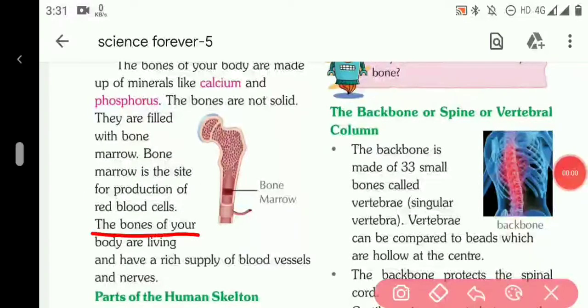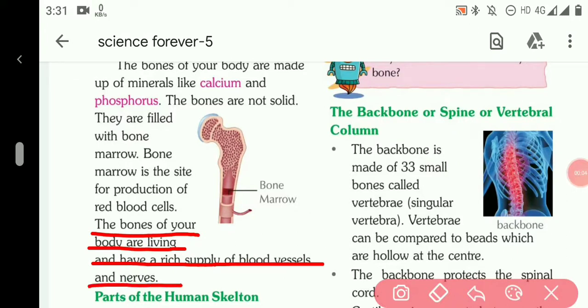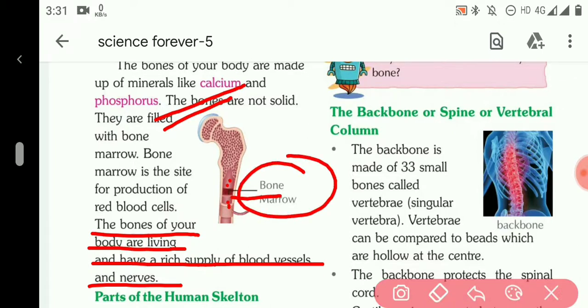The bones of your body are living. They are living in nature and have a rich supply of blood vessels and nerves. This is a diagram given of bone. This is known as bone marrow. The bone is filled with a spongy tissue which is called bone marrow.